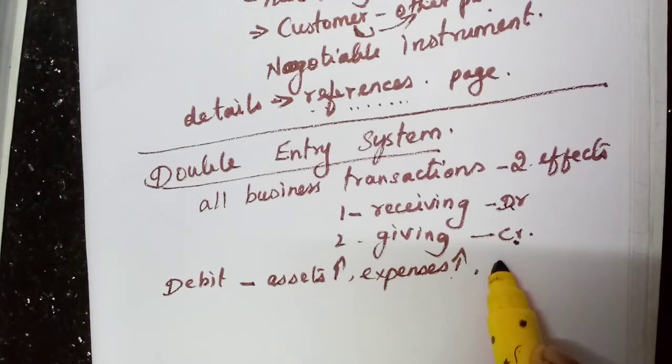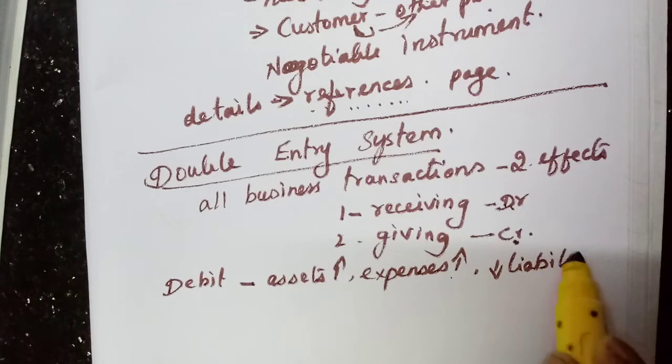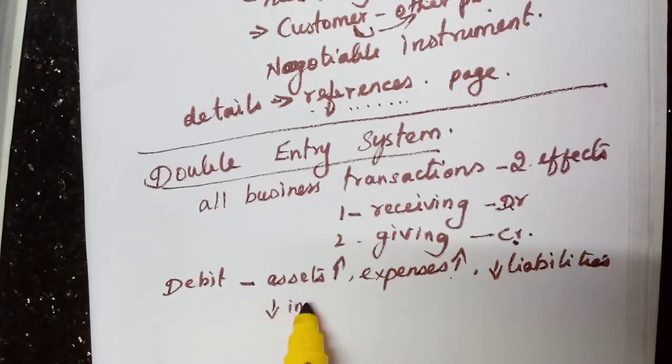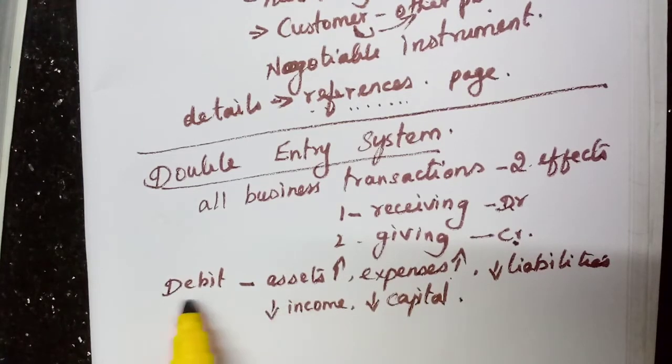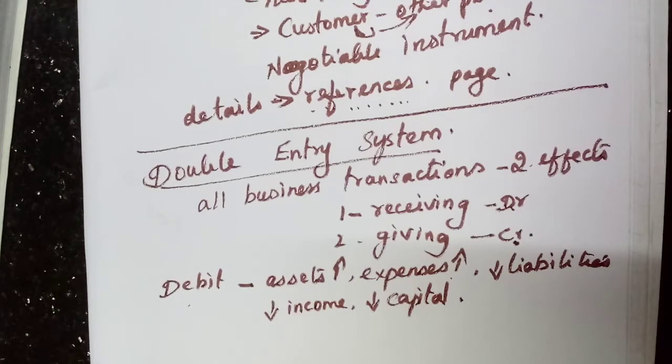Then if there is a decrease in liabilities, income and capital, understood? If it is a debit aspect, the assets may be increased or the expenses may be increased. But if the liabilities decrease, income decreases and the capital decreases, it will be a debit aspect.